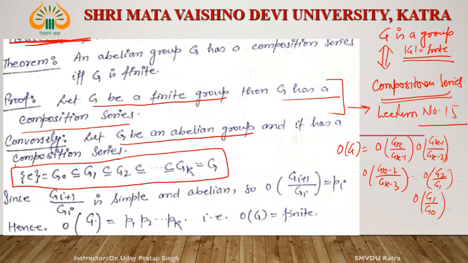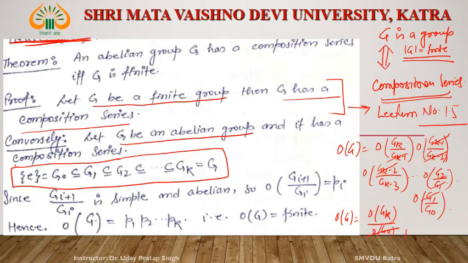Now see, the denominator terms will cancel out from these terms. Then the order of G is equal to order of Gk by order of G0.